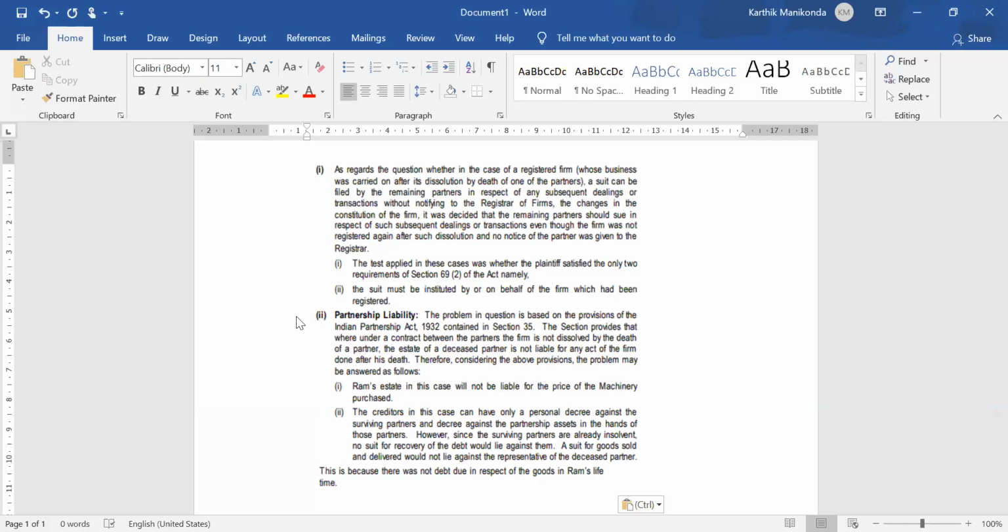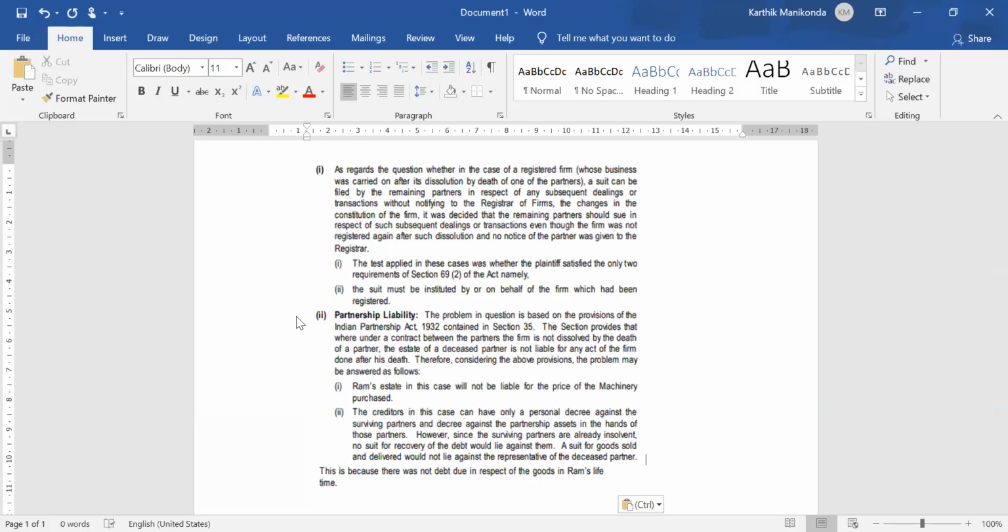Okay. Partnership liability. The problem in question is based on the provisions of the Indian Partnership Act 1932 contained in section 35. The section provides that where under a contract between the partners, the firm is not dissolved by the death of a partner, the estate of a deceased partner is not liable for any act of the firm done after his death. Therefore, considering the above provisions, the problem may be answered as follows.